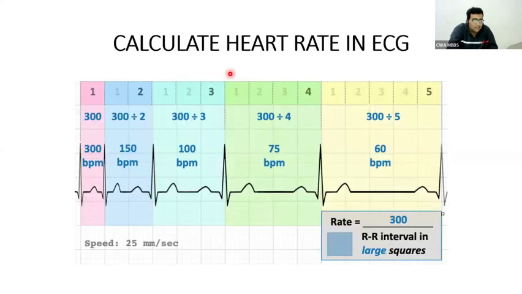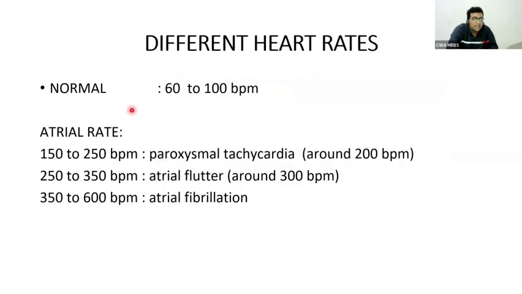What other things did we study in heart rate? How we find the heart rate using ECG. Second thing, atrial tachycardia. What are the different kinds of atrial tachycardia? There is atrial fibrillation, more than 350 to 600. There is atrial flutter around 300, that means 250 to 350. There is atrial paroxysmal tachycardia around 200, that means 150 to 250. There is normal heart rate, that is 60 to 100 beats per minute. Don't worry, we will study all these things later.